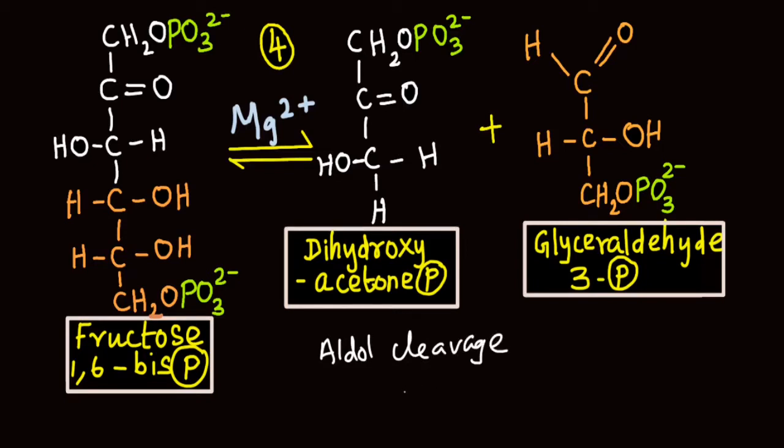And the enzyme that catalyzes this reaction is known as aldolase. The enzyme derived its name because of its ability to carry out the reverse aldol condensation reaction. This fourth step is a reversible process, and aldolase requires magnesium as a cofactor. Of the two products that are formed, glyceraldehyde 3-phosphate is directly on the pathway of glycolysis, whereas dihydroxyacetone phosphate cannot directly take part. Instead, it gets converted into glyceraldehyde 3-phosphate and then enters the next step of glycolysis.